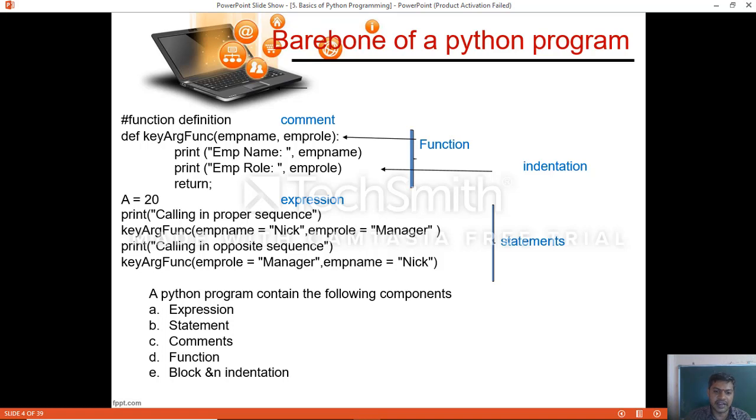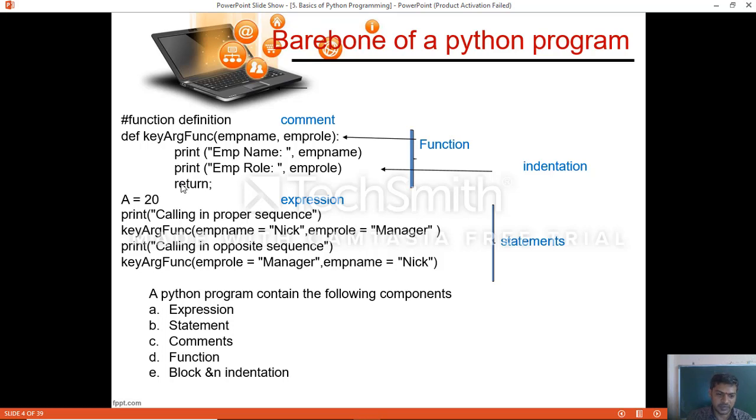So which is also called an expression. An expression is nothing but a collection of variables, values and operators together, which we call an expression. Now the print statement, a simple print statement which you want to print, then the function which we define, we are calling here, and the calling is in opposite sequence, again we are calling the function.